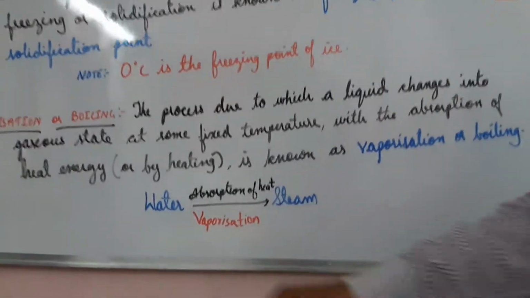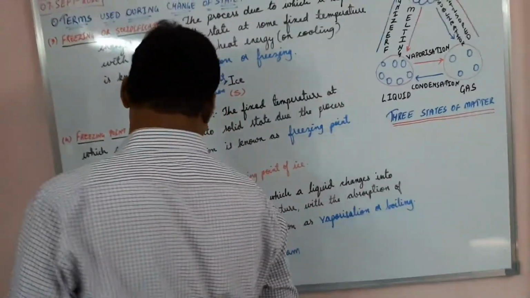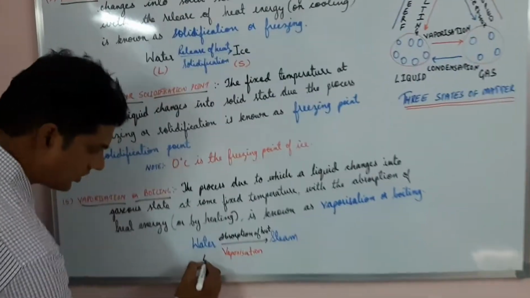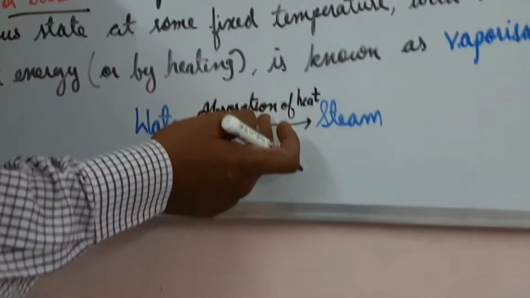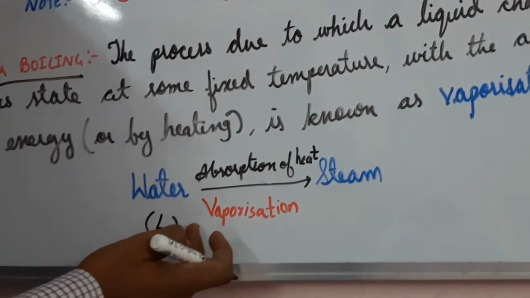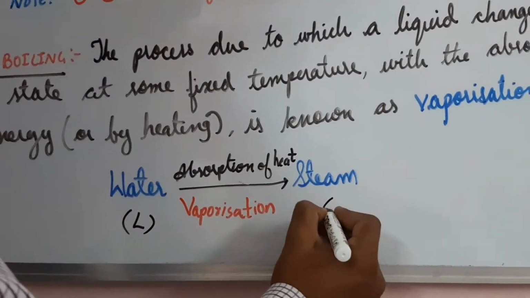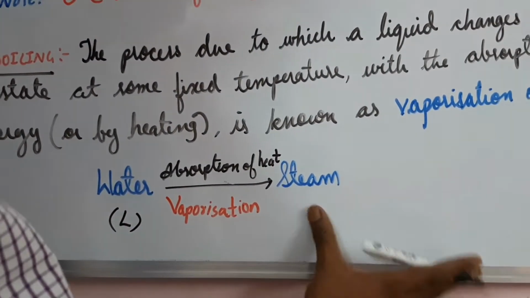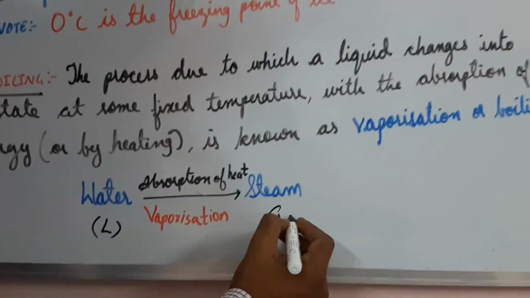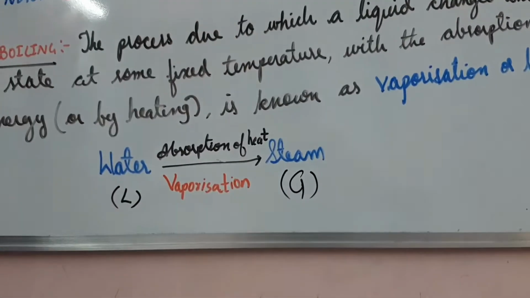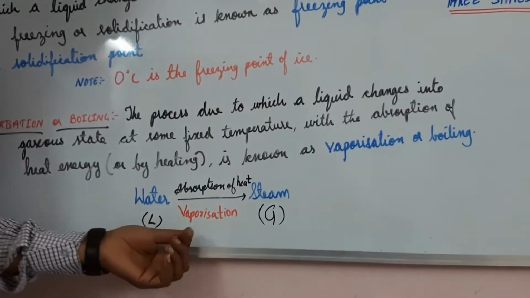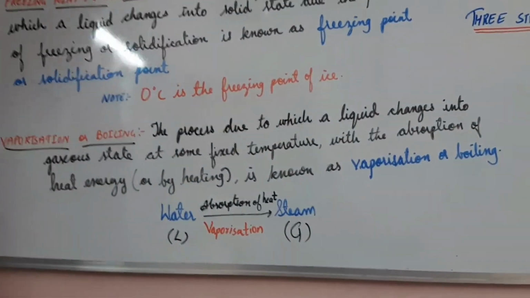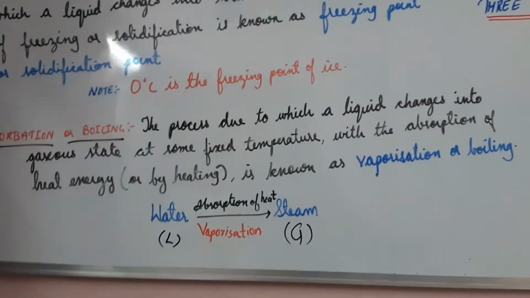In the winter season the water is very cool, and I need some hot water. Water is in the liquid state. You are heating it, that is absorption of heat. After some time you will get steam, which is in the gaseous state. So this process of conversion at a particular temperature is known as vaporization.